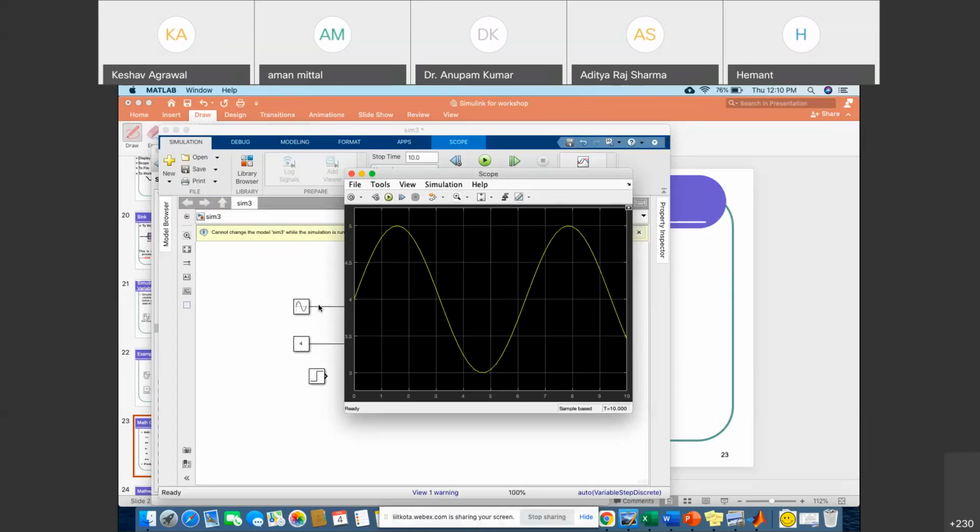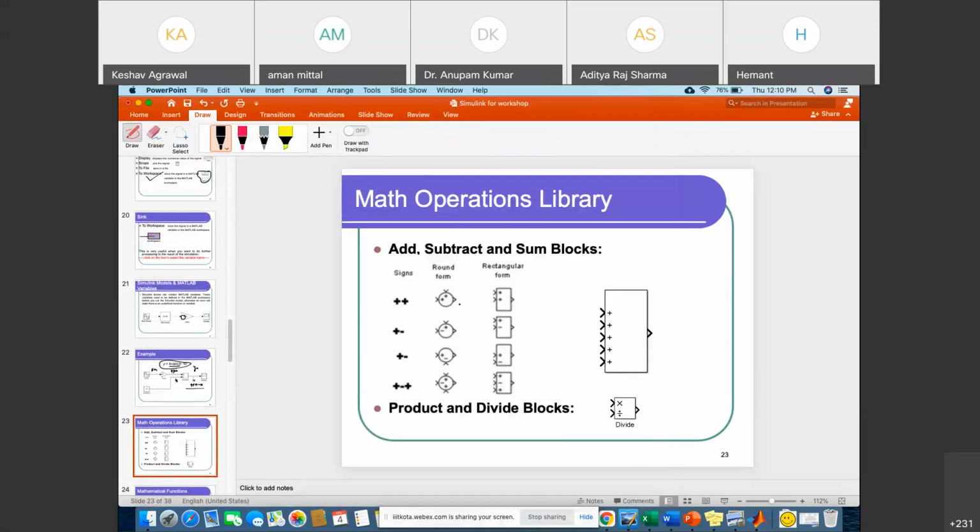So this is the sinusoidal signal. What we have done is simply added 4 and we are getting such a response. Great. So this type of operation we can perform in our Simulink.